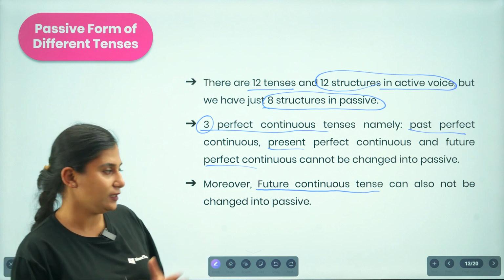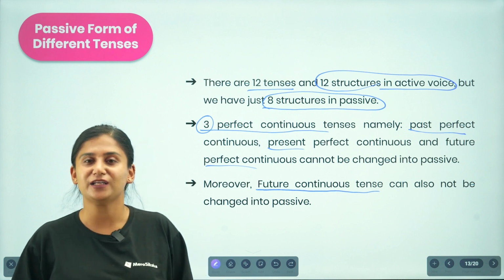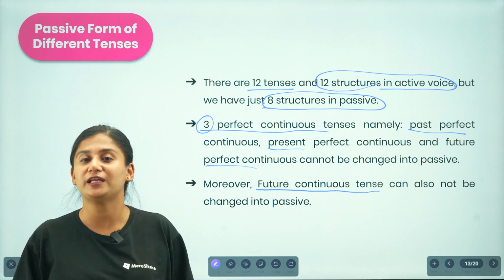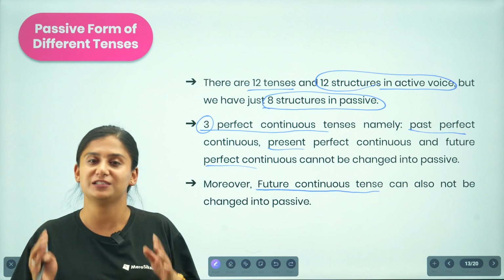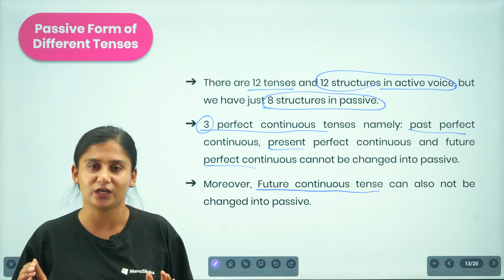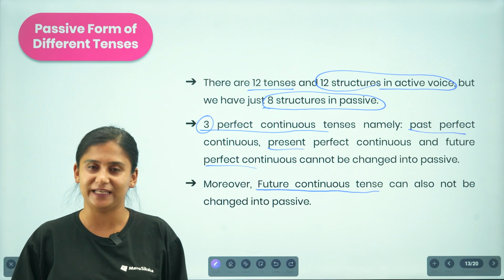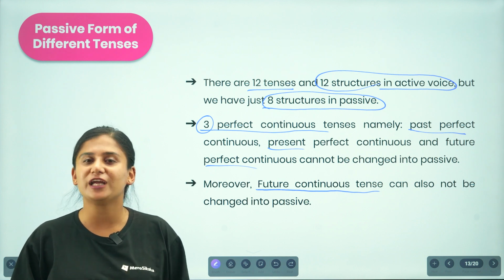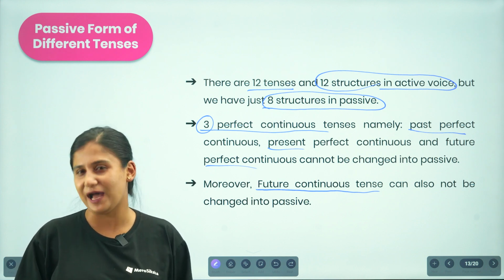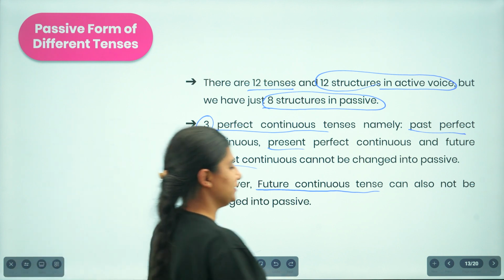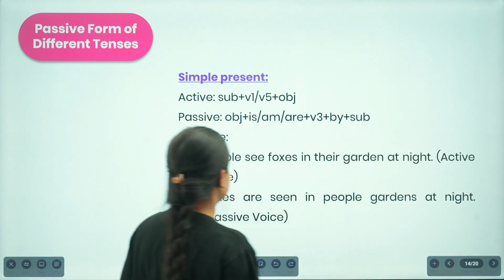Okay, clear? So this is the idea: in order to crack active and passive, you should have very appropriate knowledge of tenses along with their structures. If you are not able to recognize in which tense the sentence is provided, you will not be able to change your active sentence into a passive form. It will be a tough job for you. So let us look at the tenses now.